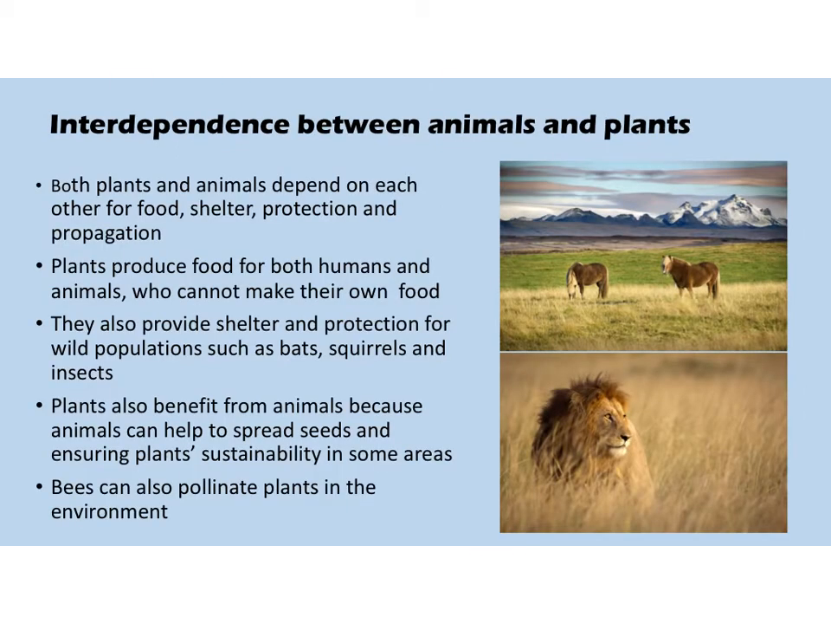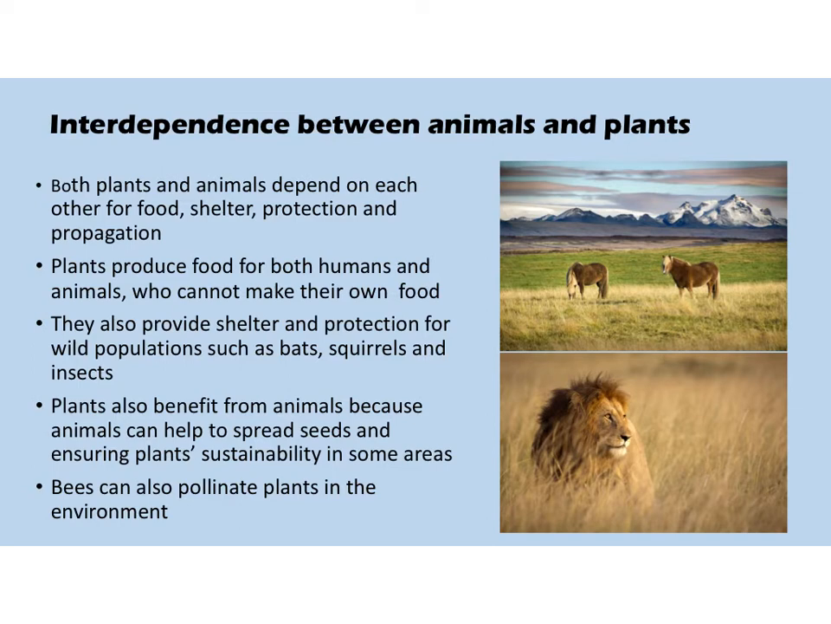So we'll start off by looking at interdependence between plants and animals. Both plants and animals depend on each other for food, shelter, protection and propagation. Plants produce food for both humans and animals who cannot make food by themselves. They also provide shelter and protection for wild populations. Plants also benefit from animals because animals can help to spread seeds and ensure plant sustainability in some areas. Animals such as bees will pollinate plants in the environment, which helps reproduction and survival of plants.